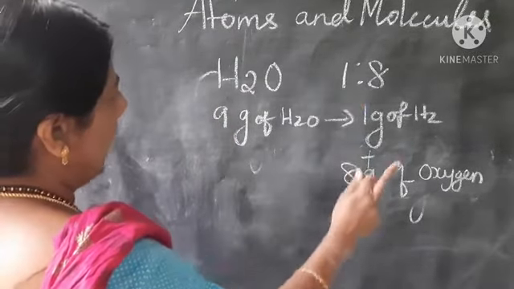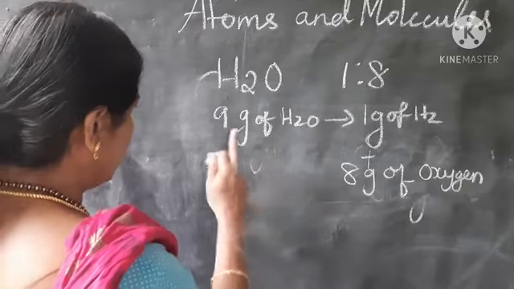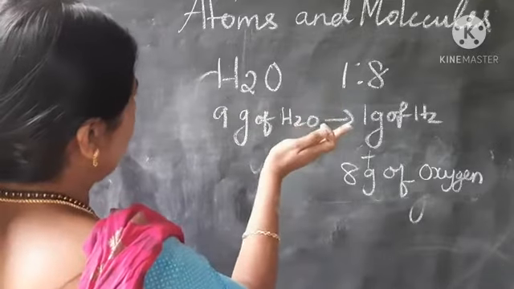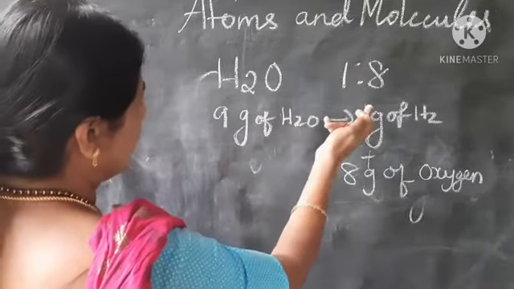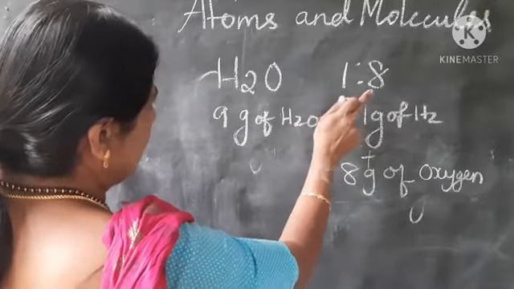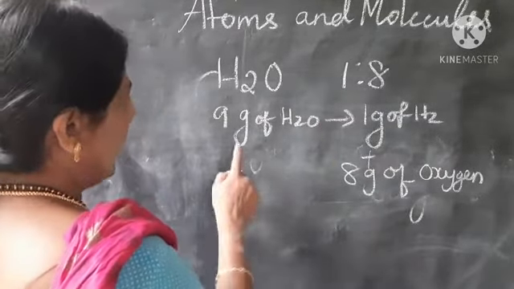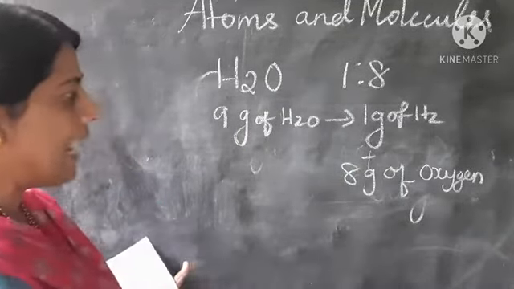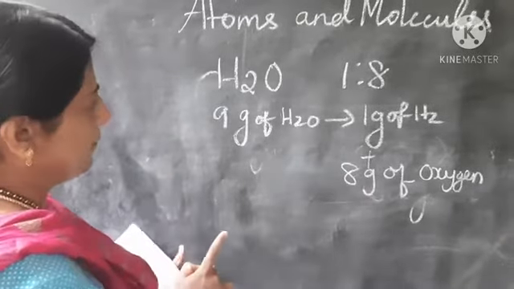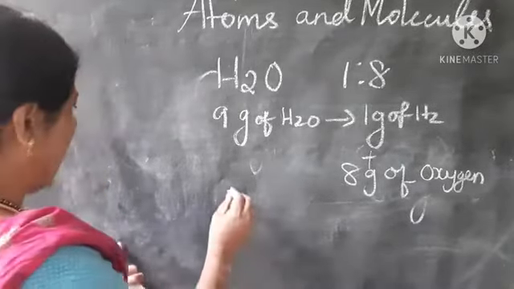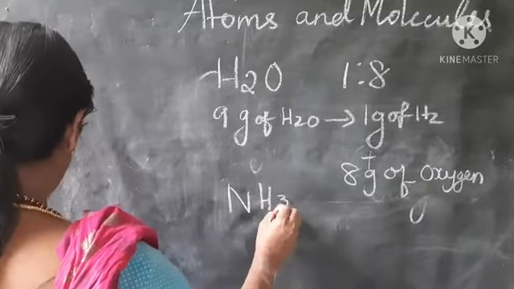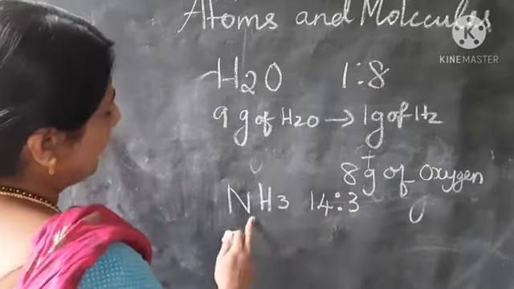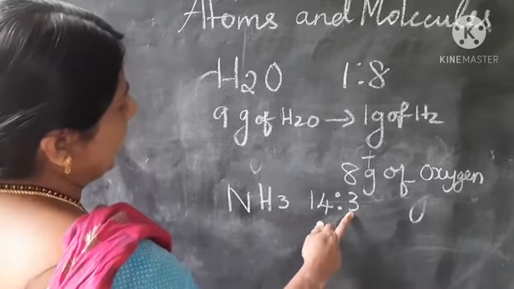Here the law of constant proportion is applicable for this reaction also. So in water, the ratio of the proportion of mass of hydrogen and oxygen is 1:8. It shows that 9 gram of water contains 1 gram of hydrogen and 8 gram of oxygen. For example, for ammonia, that is NH3, their proportion is 14:3. That means nitrogen is 14 and hydrogen is 3.